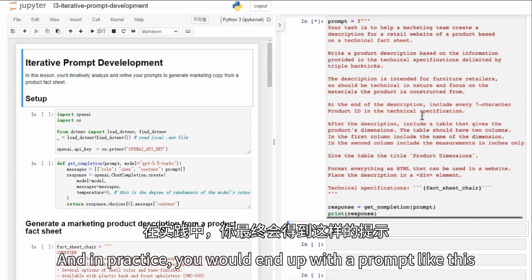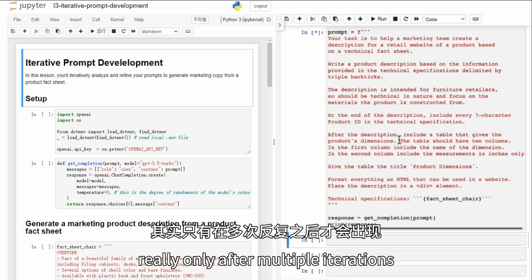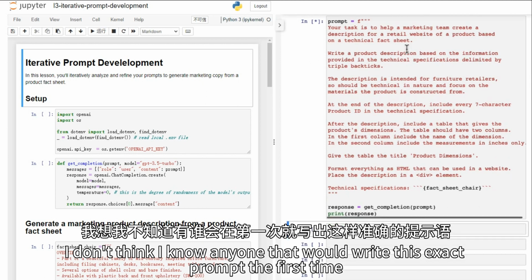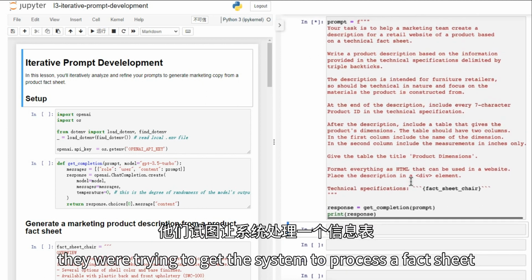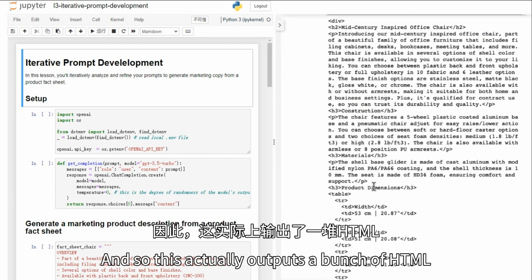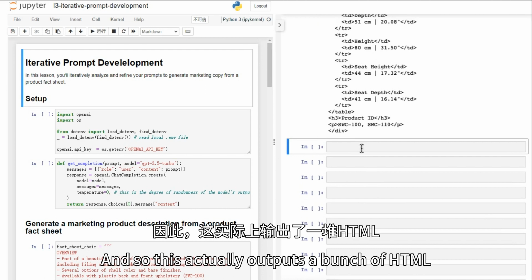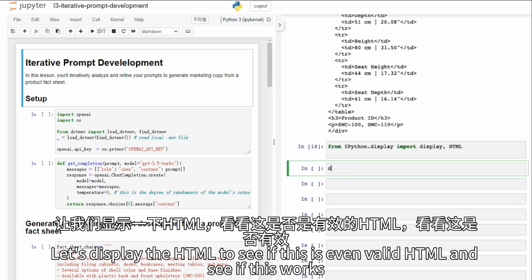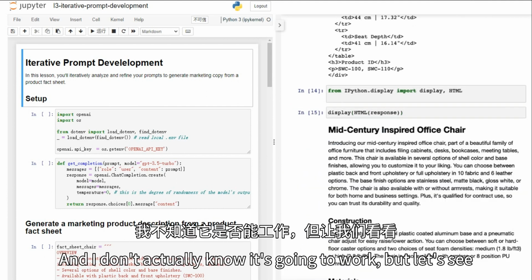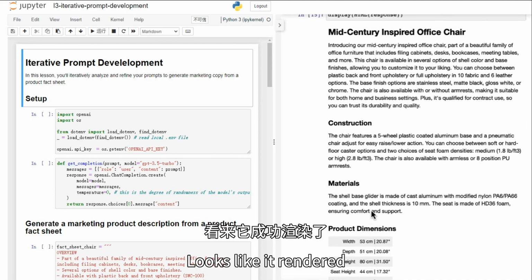And in practice, you end up with a prompt like this really only after multiple iterations. I don't think I know anyone that would write this exact prompt the first time they were trying to get the system to process a fact sheet. And so this actually outputs a bunch of HTML. Let's display the HTML to see if this is even valid HTML and see if this works. And I don't actually know if it's going to work, but let's see. Oh, cool. All right, looks like it rendered.